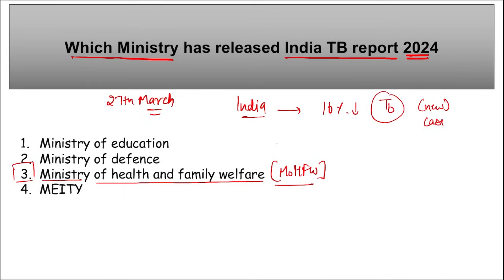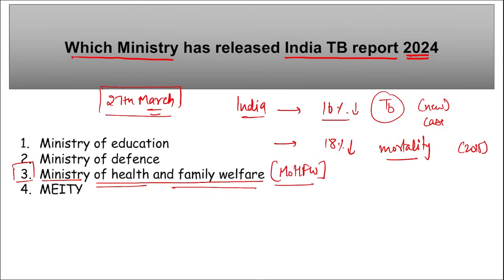And apart from this, another data suggested that there was an 18% reduction in the mortality. Mortality is the deaths that are related to TB. So we saw a reduction of 18% in mortality due to TB cases since 2015, and 16% reduction in the new TB cases in India. And this report was released by Ministry of Health and Family Welfare. And correct, remember, this report was released on 27th of March.